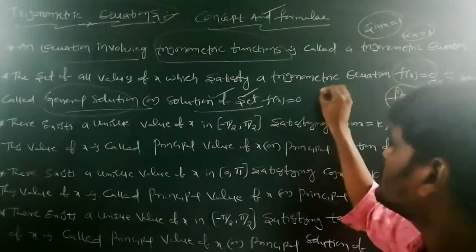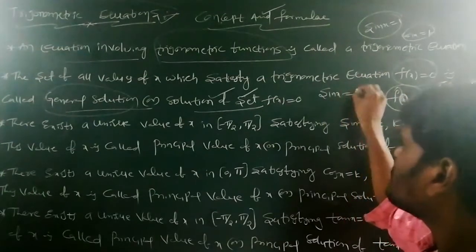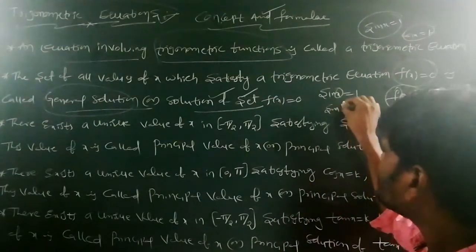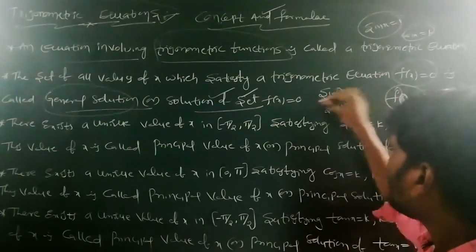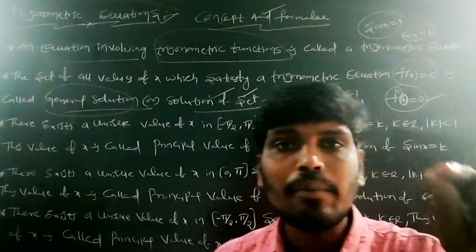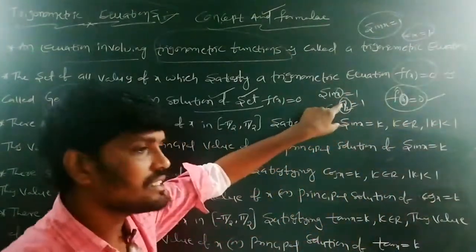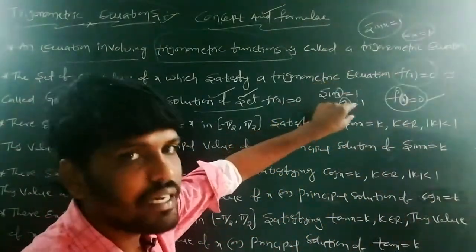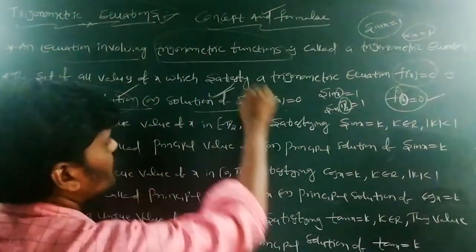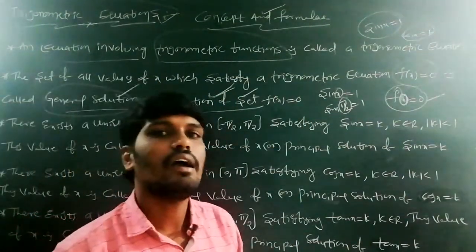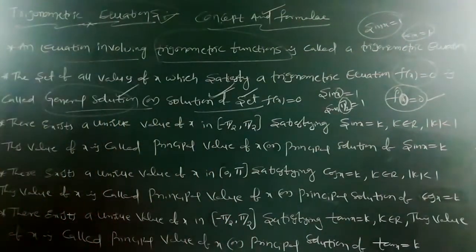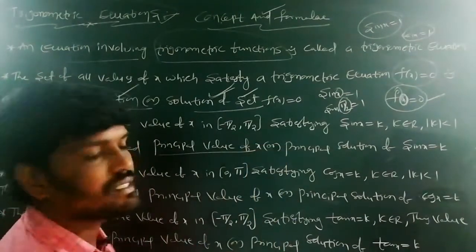solution of the set. Suppose we take sin x is equal to 1. You can write in place of x 90 degrees; sin 90, that is sin pi by 2, has value 1. That is, x is equal to pi by 2 satisfies the equation sin x is equal to 1. Then x is equal to pi by 2 is a general solution or solution of the set f of x equal to 0.